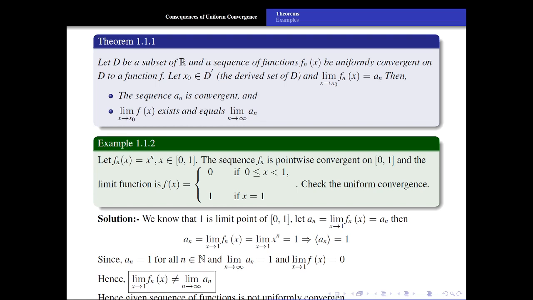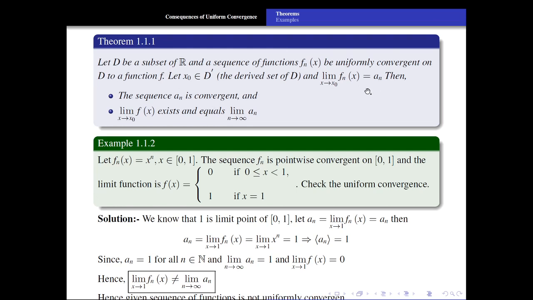So what is the theorem? Let D be a subset of R and a sequence of functions fn of x be uniformly convergent on D to a function f. Let x0 belong to D dash. What is D dash? The derived set of D. And limit x tends to x0, fn of x is equal to an. That is, what are the sufficient conditions? We have first fn of x be the sequence of functions which uniformly converges to f, and we have the limit x tends to x0, fn of x is equal to an. That is the sequence an.